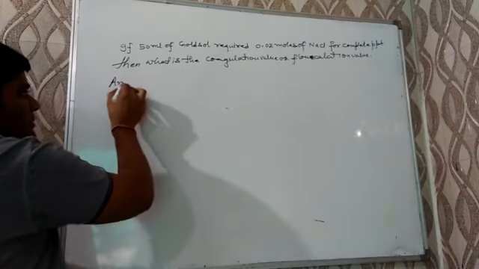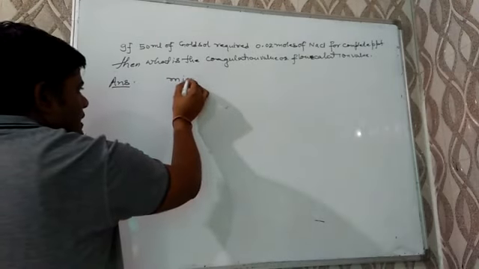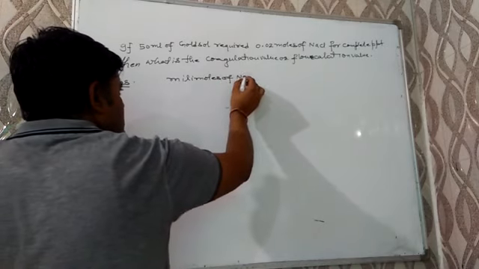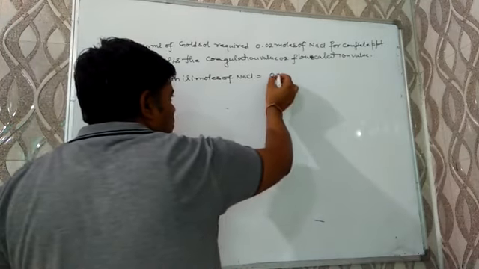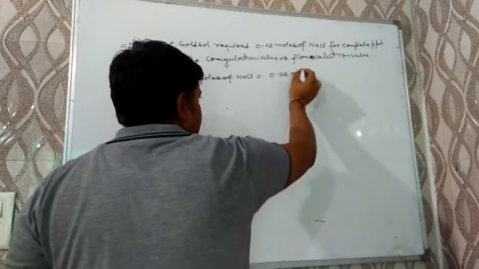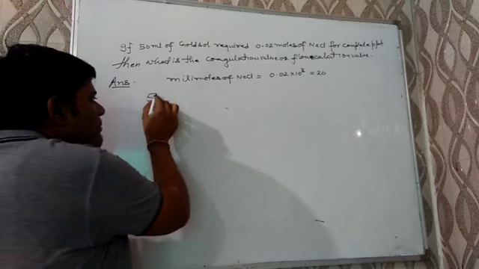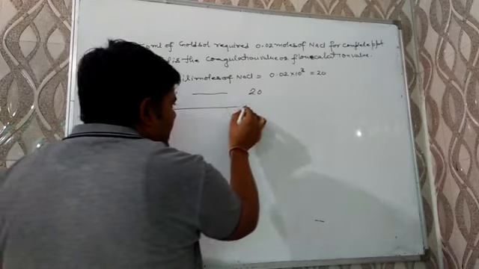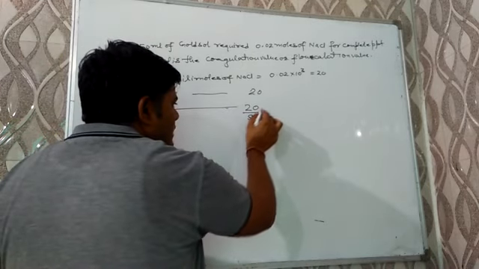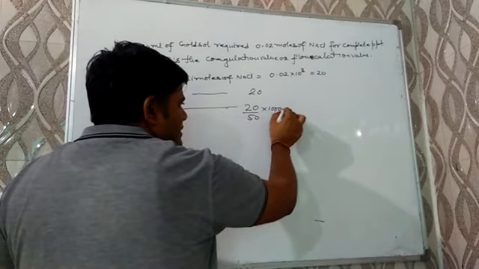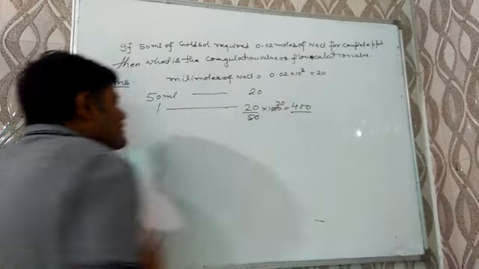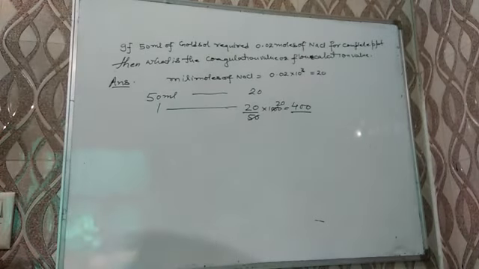First of all, we have to find out the millimoles. Millimoles of NaCl will be equal to moles into 10 to the power 3, and that comes out to be 20. Hence, for 50 ml, millimoles required will be 20. For 1 ml, it will be 20 by 50. And for 1000 ml, as 1 liter has 1000 ml in it, that value comes out to be 400. So the flocculation value is 400.